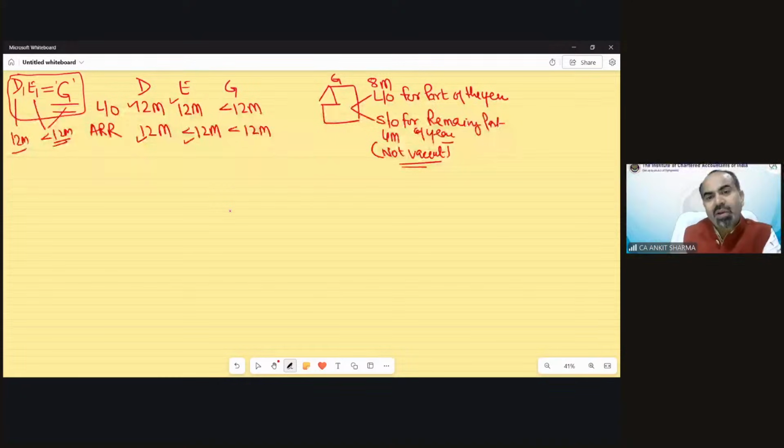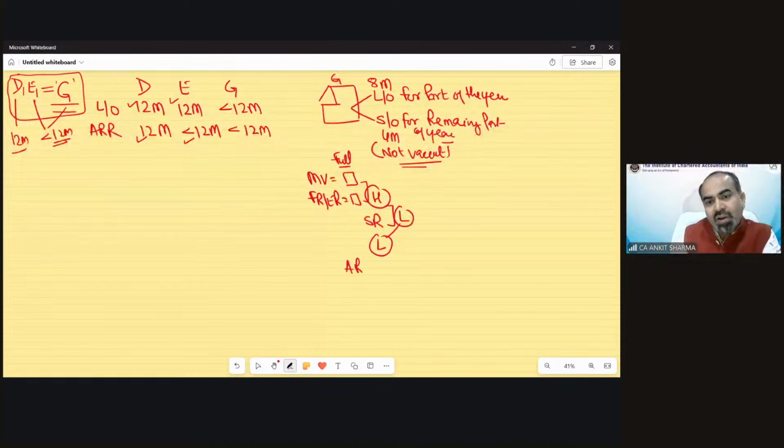What is the solution pattern? Exactly same. No difference. Municipal value we have to take for full year. Full year, ध्यान रखना. Full year. In all 3 cases, municipal value would be full year. Then fair rent, and again the same thing, expected rent: higher of municipal value and fair rent, then standard rent, lower. And this lower needs to be compared with actual rent received.